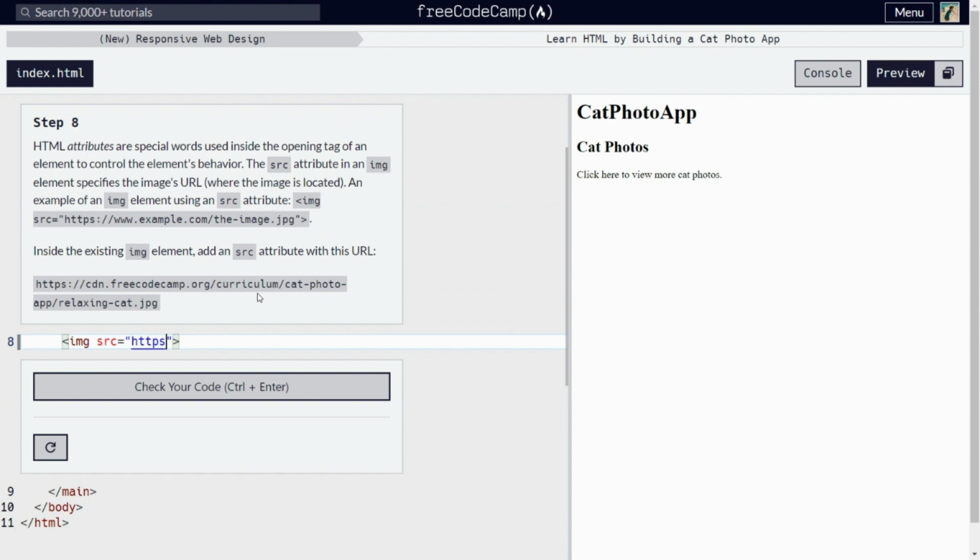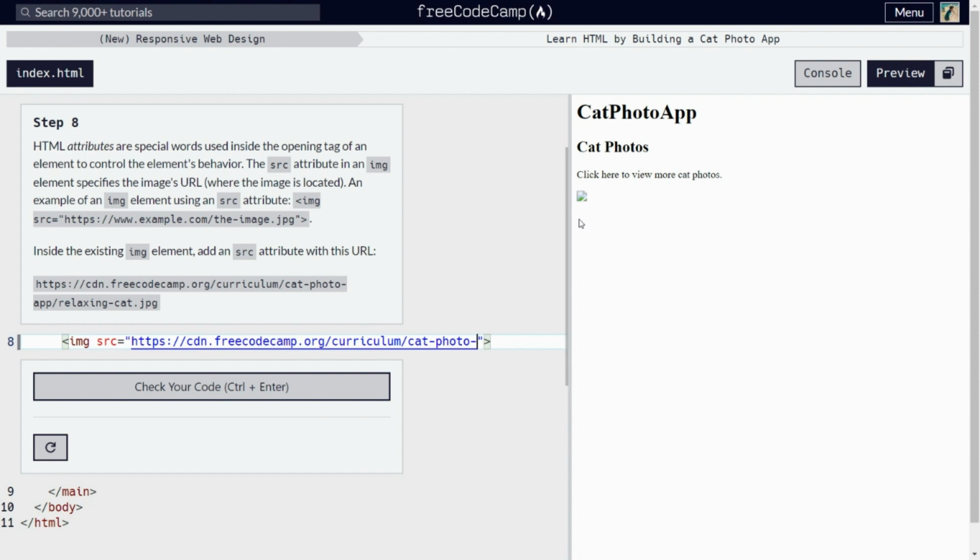Let's see. We'll import it manually. https://cdn.freecodecamp.org. Obviously, this is not an ideal way. If you can copy it, just copy it. Don't be hard on yourself. Slash cat photo slash dash.